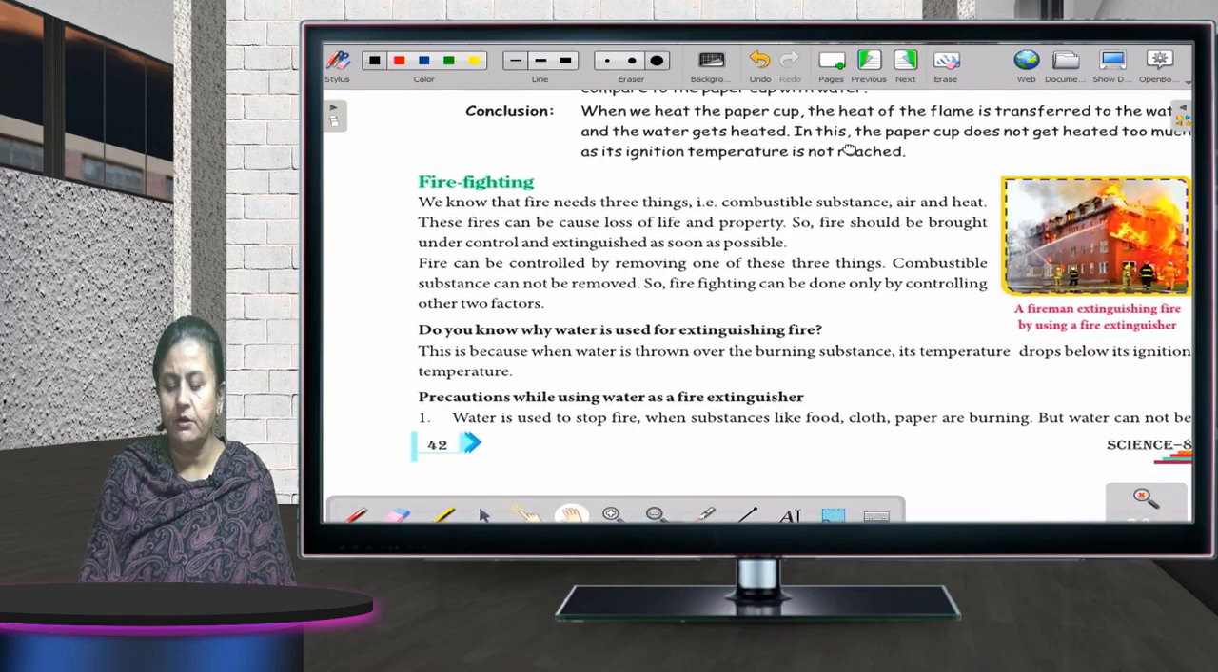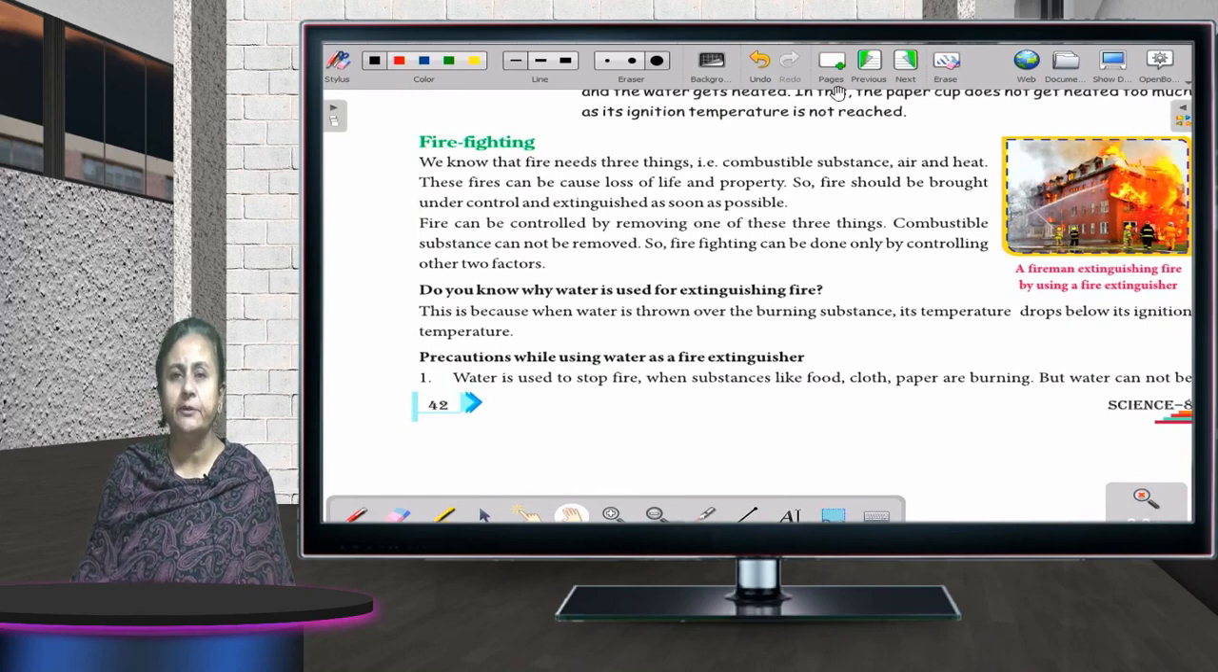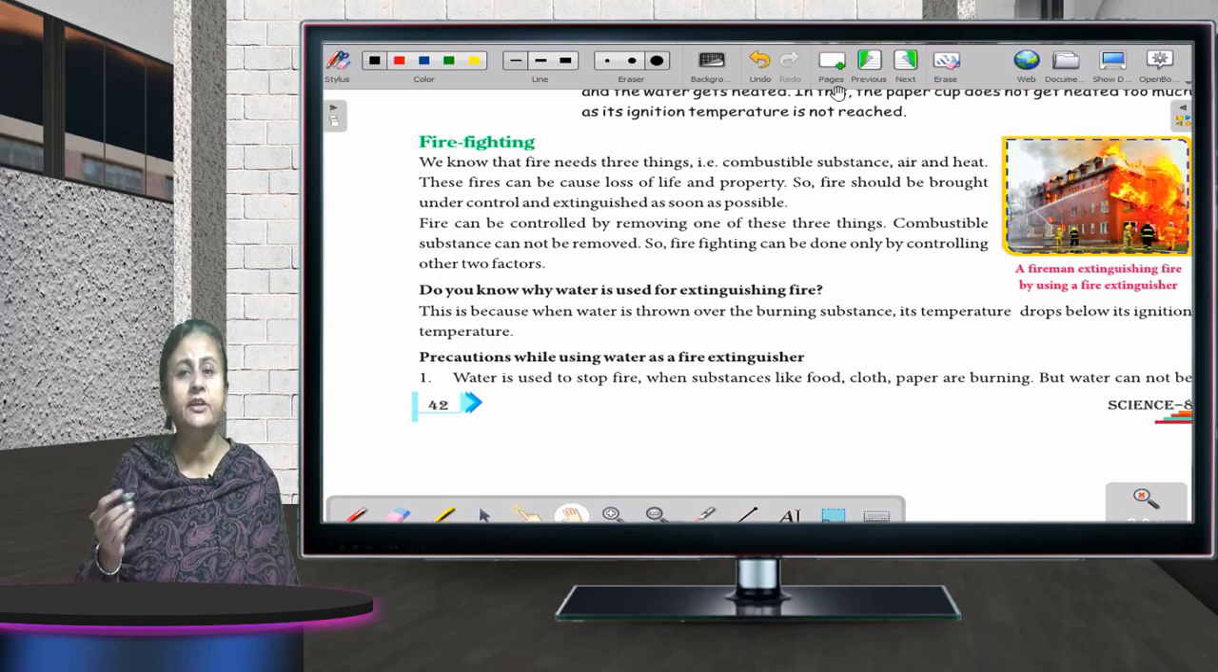Now we'll read about firefighting. Okay. You must have seen firefighters. In case there is a fire breakout, what do you do? You immediately call the fire brigade. Okay. And the firefighters come to rescue. Now they are using different things. First they see what thing has got fire. Okay. Now depending upon the material, they decide what thing they are going to use.